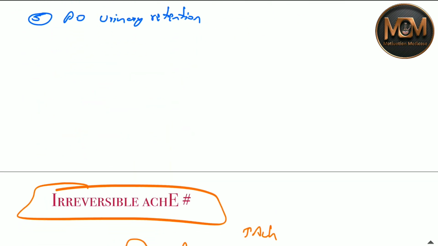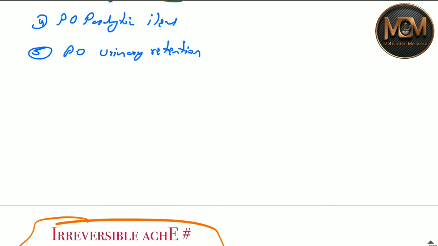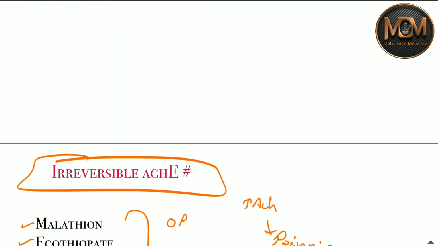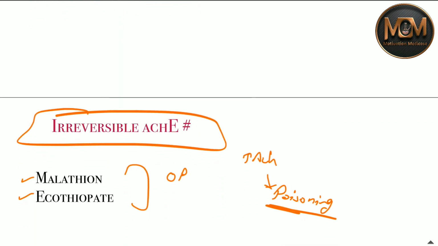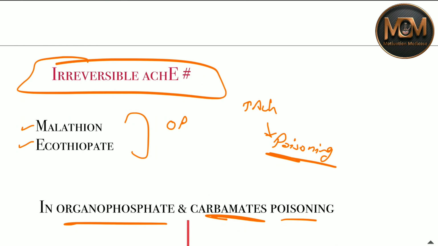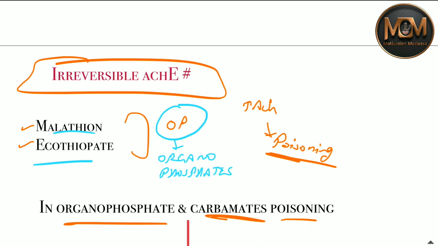Now after talking about these reversible acetylcholinesterase inhibitors, let's talk about the irreversible acetylcholinesterase inhibitors. These irreversible inhibitors are basically malathion and ecothiopate. These two are organophosphates. These organophosphates irreversibly inhibit the enzyme. So what will happen? It will lead to increased acetylcholine levels and cause poisoning. So we don't want this poisoning.